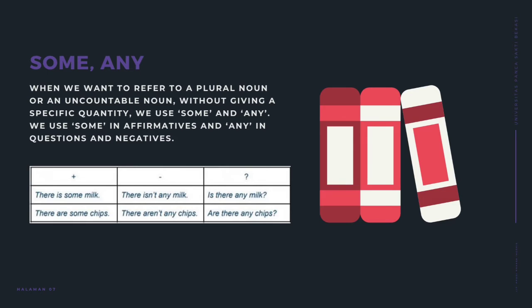The example for positive: there is some milk. Negative: there isn't any milk. Interrogative: is there any milk? Positive: there are some chips. Negative: there aren't any chips. Interrogative: are there any chips?